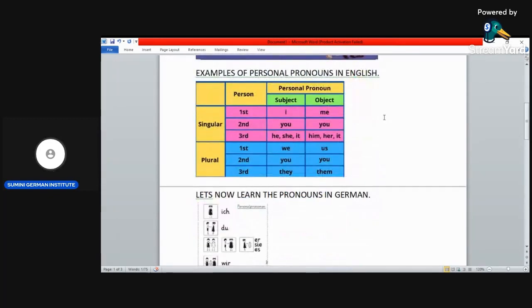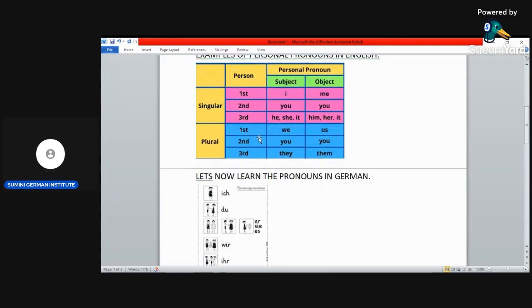So, examples of personal pronouns in English. In school, we have learned English and personal pronouns. In English we have singular and plural. We have the first person, which is I, the second person you, and the third person he, she, or it. This is the singular. In plural, the first person is we, the second person is you, and the third person is he, she, or it, and all of them use they.